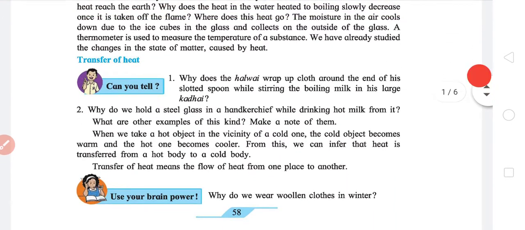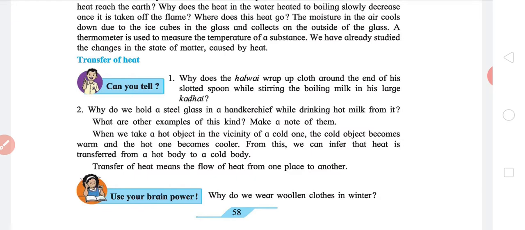The first topic is transfer of heat. Can you tell me one thing? Why does the halwai wrap a cloth around the end of his slotted spoon while stirring the boiling milk in his large kadai? If you have been to some large-scale functions, you might have seen that.